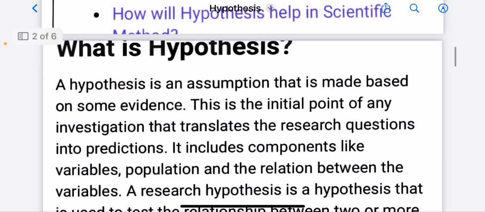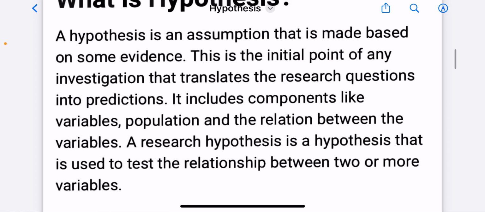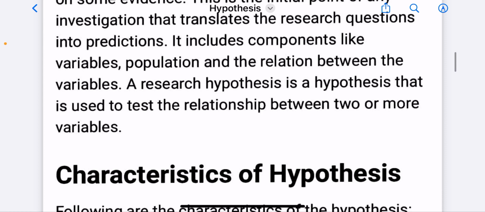What is hypothesis? A hypothesis is an assumption that is made based on some evidence. This is the initial point of any investigation that translates the research question into predictions. It includes components like variable, population, and relation between the variables. A research hypothesis is a hypothesis that is used to test the relationship between two or more variables.